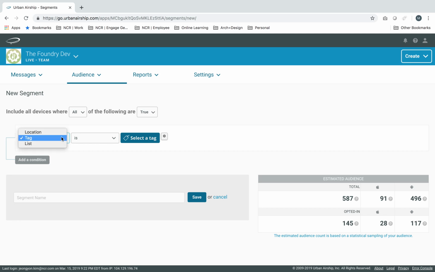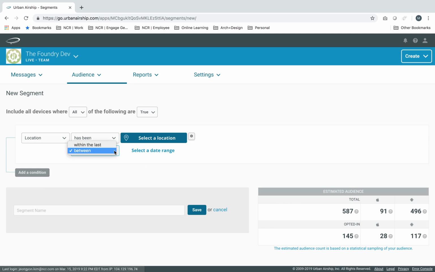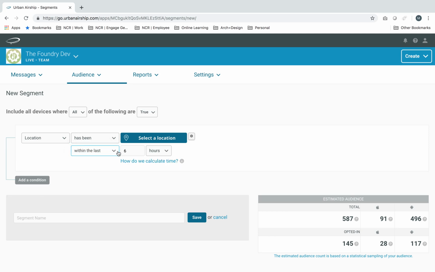Instead of a tag, go to location and has been, select location within the last 6 hours, and this can all be set. So has been, has not been, select a location within the last, between, and if you do between, you can select a date range. I'll just go with within the last for now, and then hours, days, weeks, months. So you can theoretically go back really far.